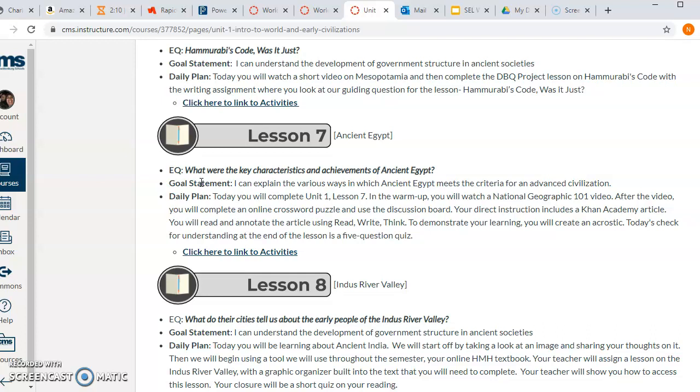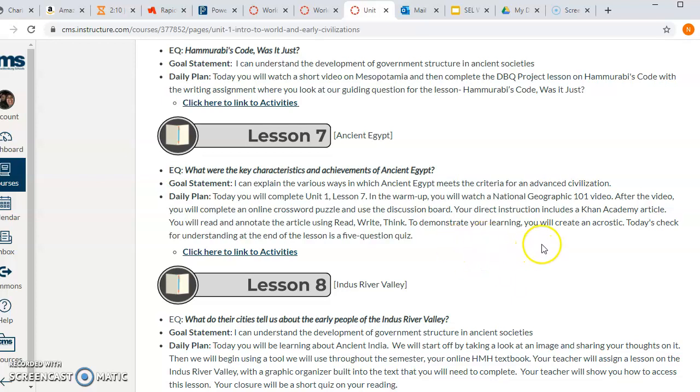It will work, and you can use that Read, Write app that is on your Chromebook at the top near your initial or your name, and it looks like a puzzle piece and it says RW. So you're going to use that and read the article and annotate using that graphic organizer. If you can't get it to open, then just annotate on paper.